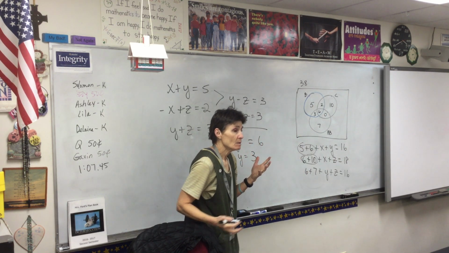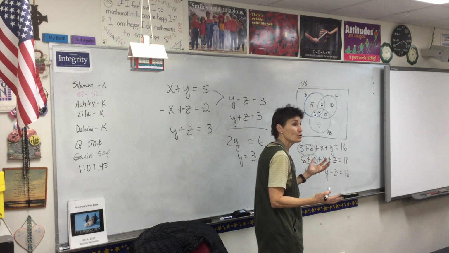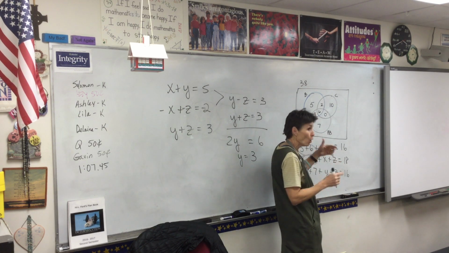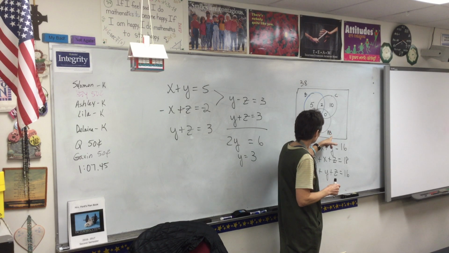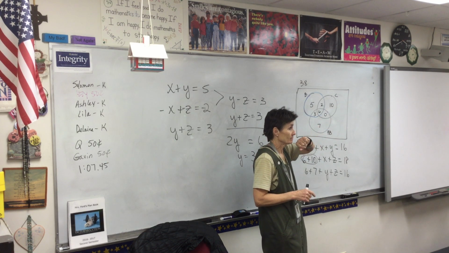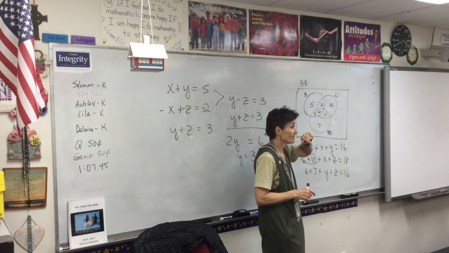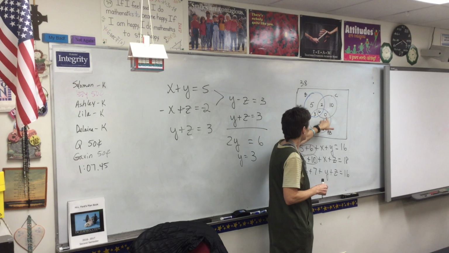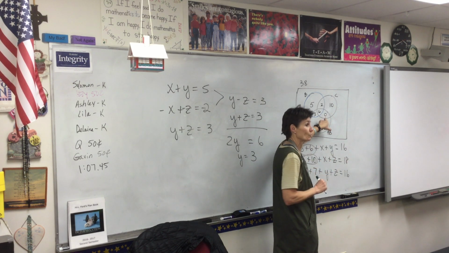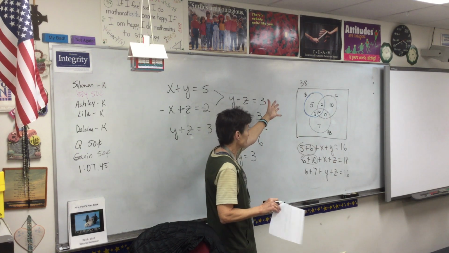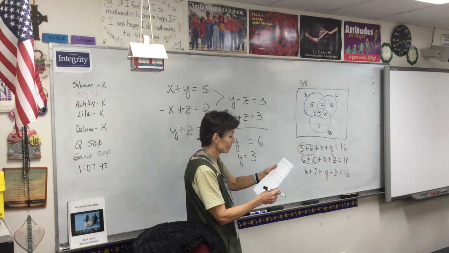Which is fine. What does that mean? There are no people in this group that like only banana bread and cookies. Are there people that like banana bread and cookies? Yeah, but they also like brownies. There's nobody that likes just those two things. All right, so now we answer the questions. All that was just to build the Venn diagram.